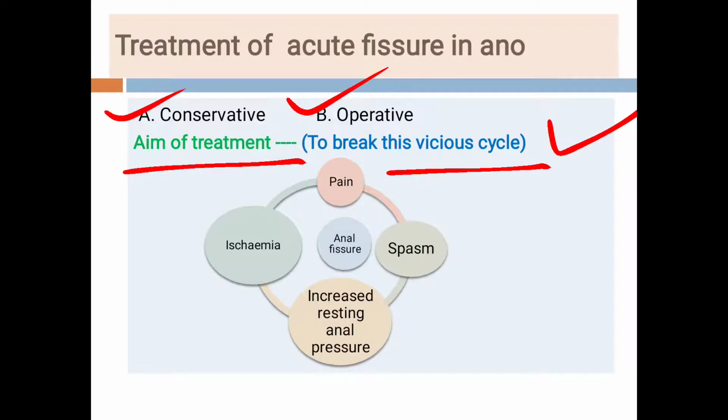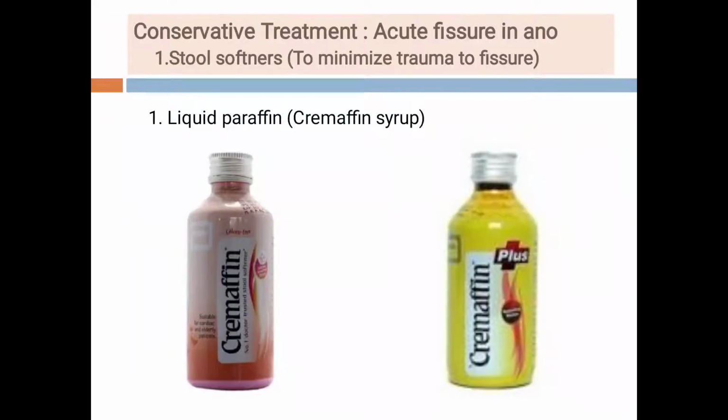See students, there is a pain, and because of that pain there is a spasm of the internal sphincter. Once there is a spasm of the internal sphincter, there is an increased resting anal pressure, and because of the increased resting anal pressure there is ischemia, and ischemia again leads to the non-healing of the ulcer and there is pain. So students, the aim of the treatment in such patients is to break this cycle. Now students, how to break this cycle?